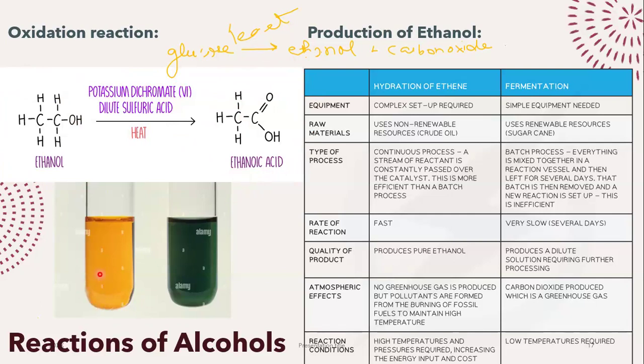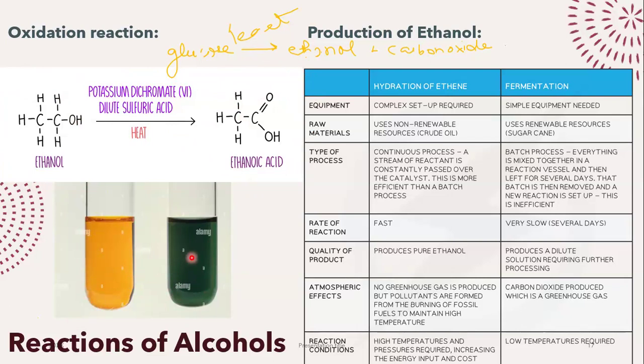Again, we will see a color change. See, the color goes from being orange to green, right? That's the color change that we observe for potassium dichromate, orange to green. So these are the two things you need to know about alcohols. One, how are we going to make the alcohols? What are the two methods? What are their advantages and disadvantages?